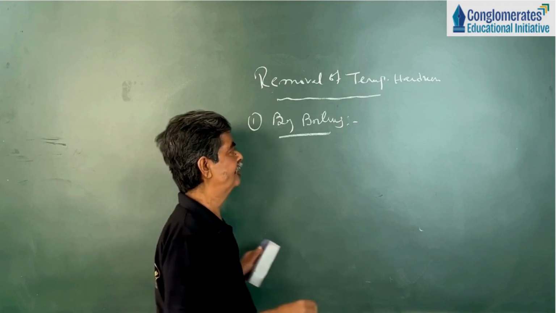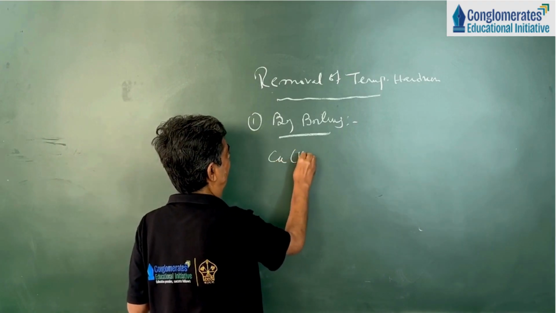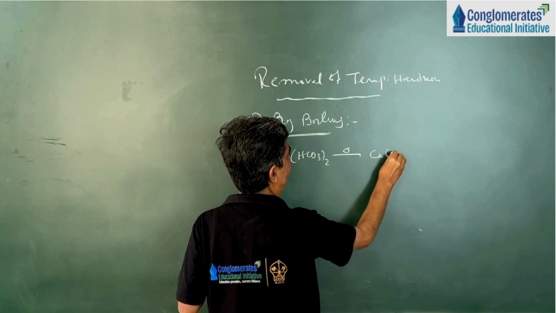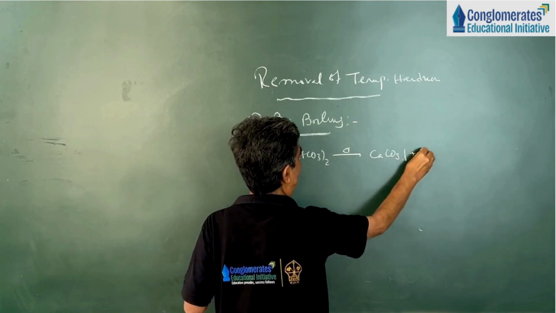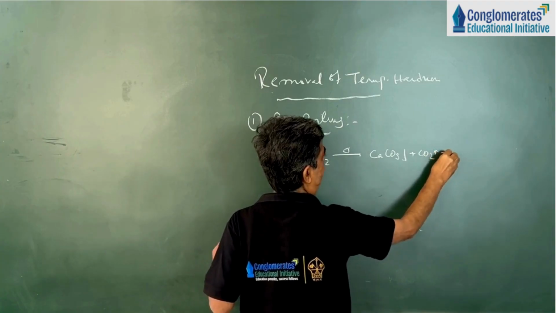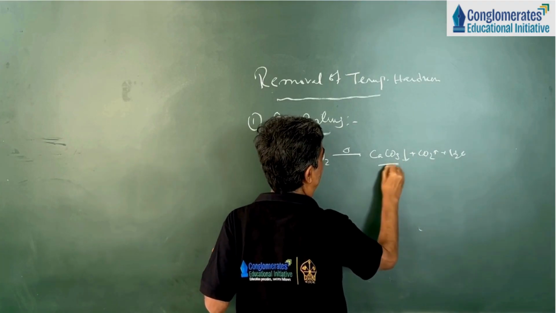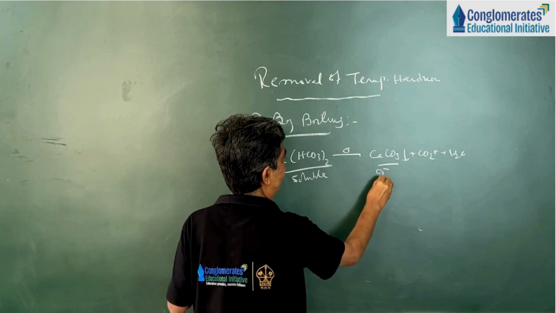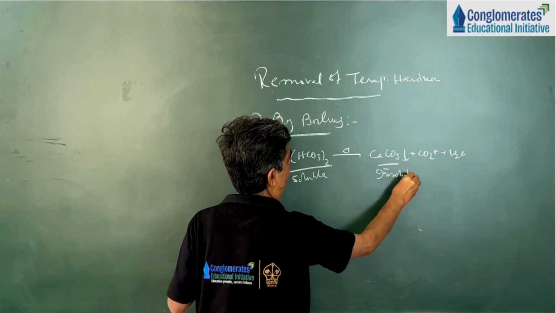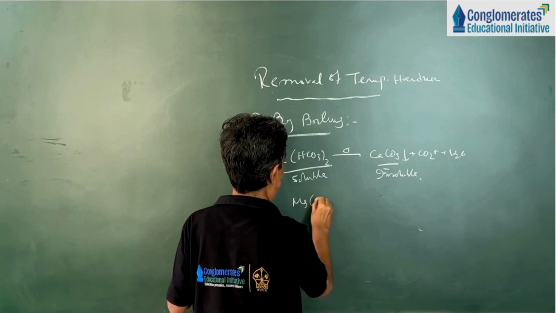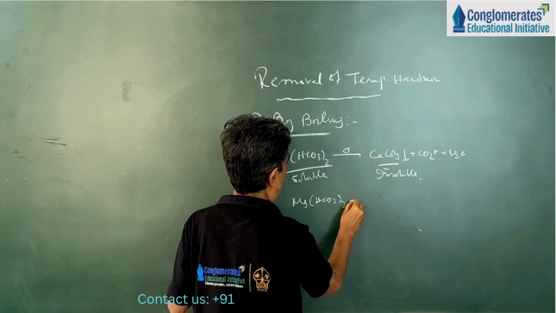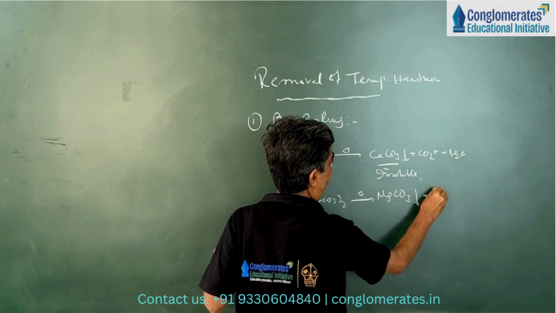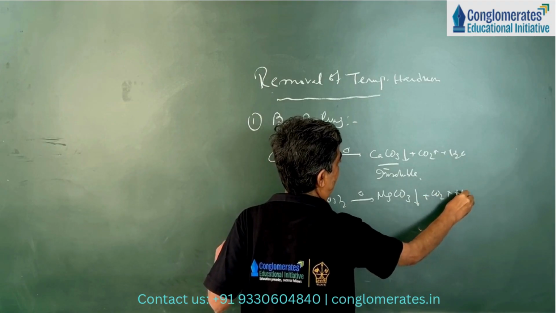What will be the reaction behind it? Calcium bicarbonate, when it is heated or boiled, will form calcium carbonate plus carbon dioxide plus water. So soluble, it becomes insoluble. Similarly, magnesium bicarbonate, when it is heated, forms magnesium carbonate as precipitate, carbon dioxide and water.